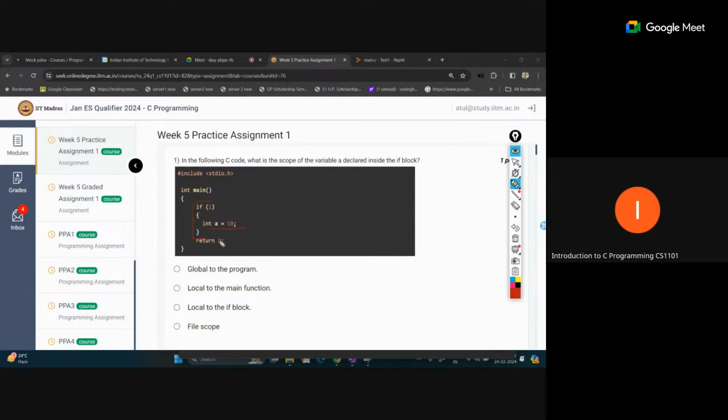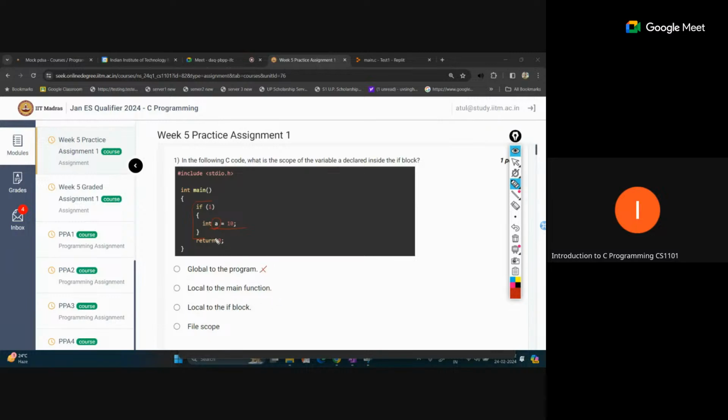If it is declared inside this if block, it can only be accessed inside this block. It cannot be accessed outside of this block. So that means this internal A variable, which is declared inside, can only be accessed inside of this if statement, not outside. So this is local to this if block. The first option, global to the program: no, we cannot access this variable globally.